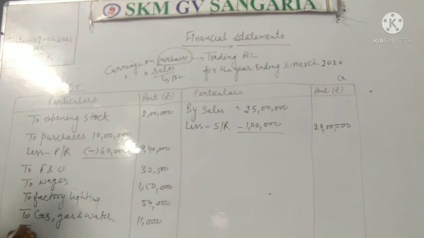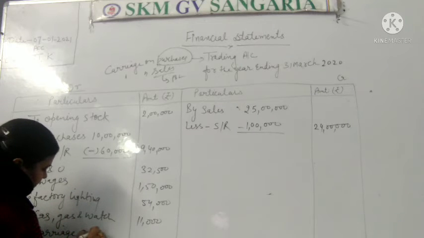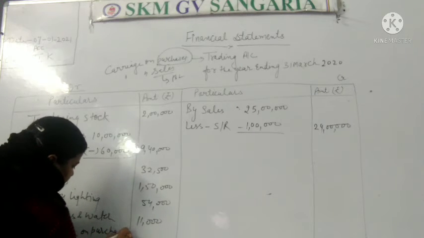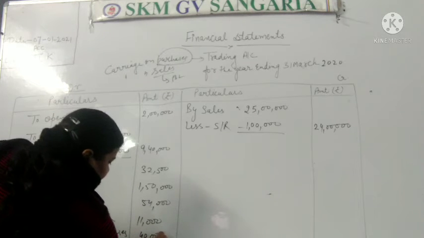So here we will write carriage on purchases, that is rupees 40,000. Okay.